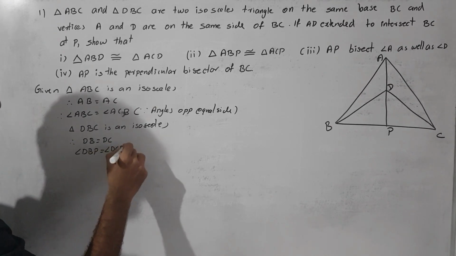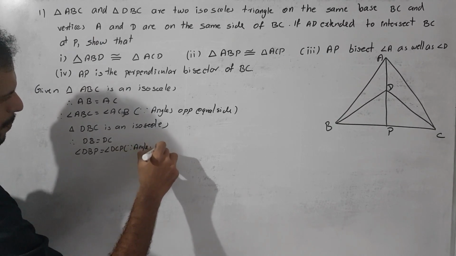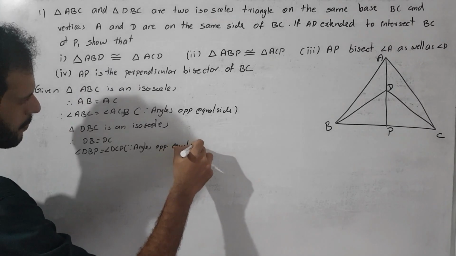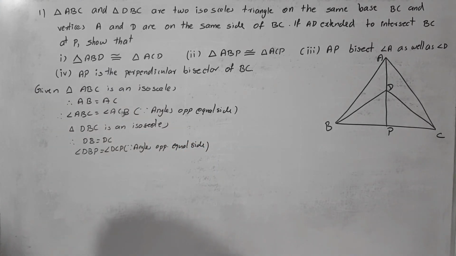The same reason, since angles opposite to equal sides are equal. So next we prove one by one.